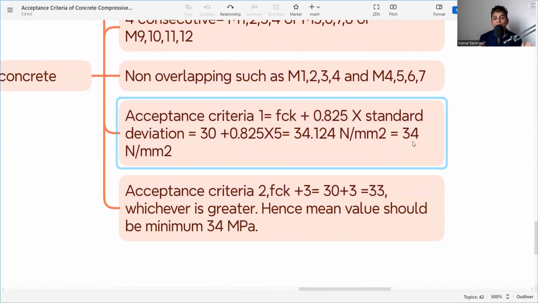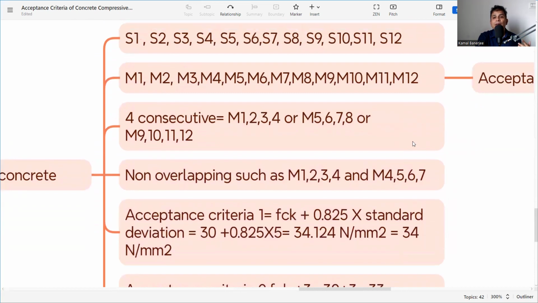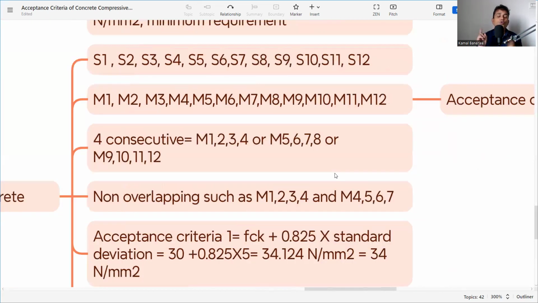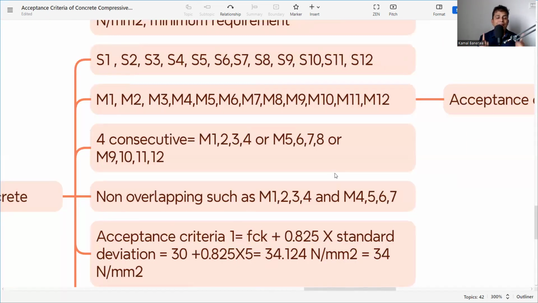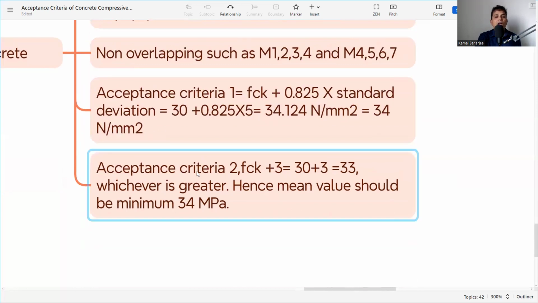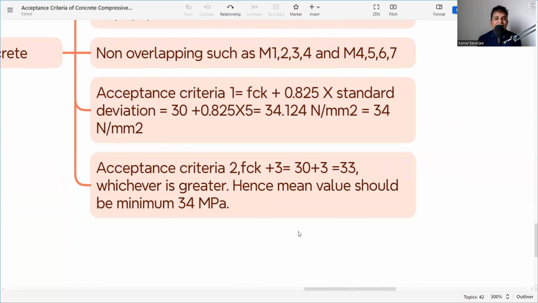And for an individual, what it says is FCK minus 3, that means 27. So two criteria. Every sample should be within FCK minus 3, that means 30 minus 3, 27. I mean, for 60 it is 60 minus 3, 57. And 4 consecutive non-overlapping should be either FCK plus 0.825 into standard deviation or FCK plus 3, whichever is greater.